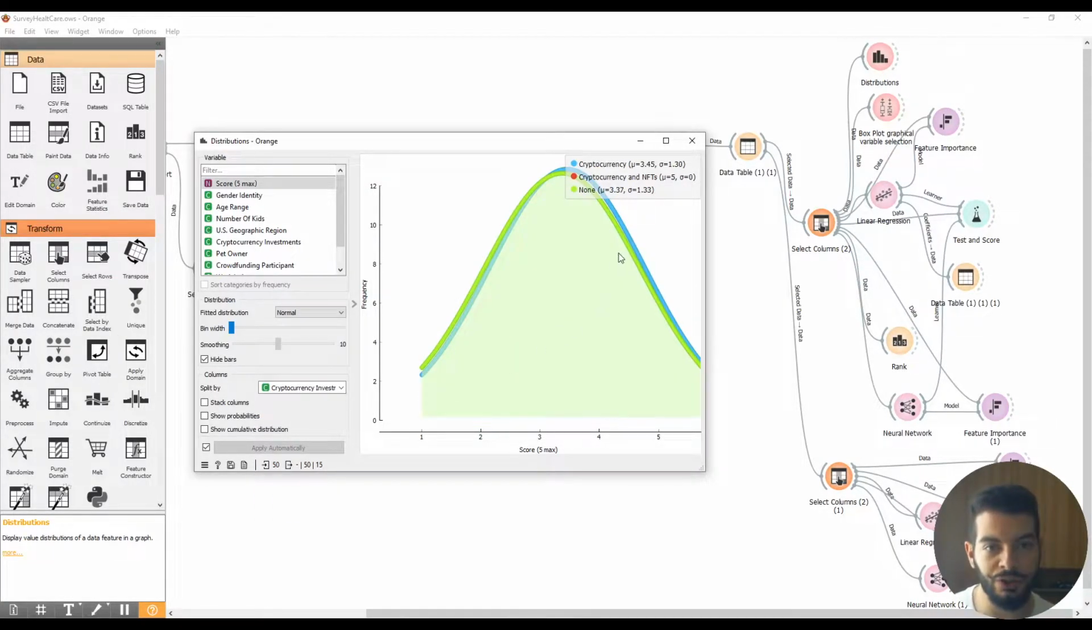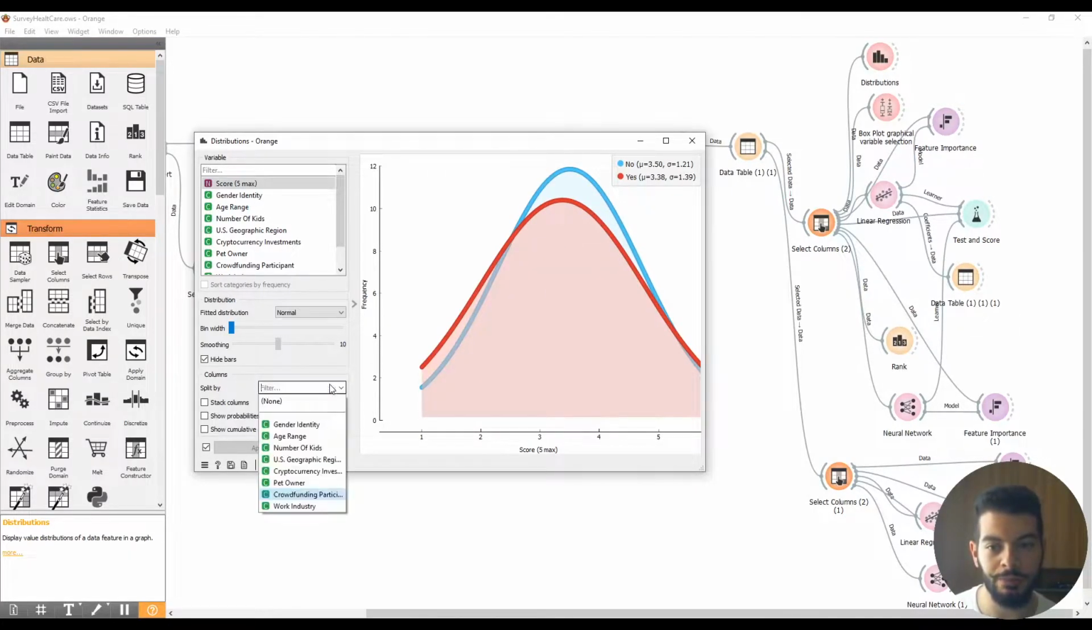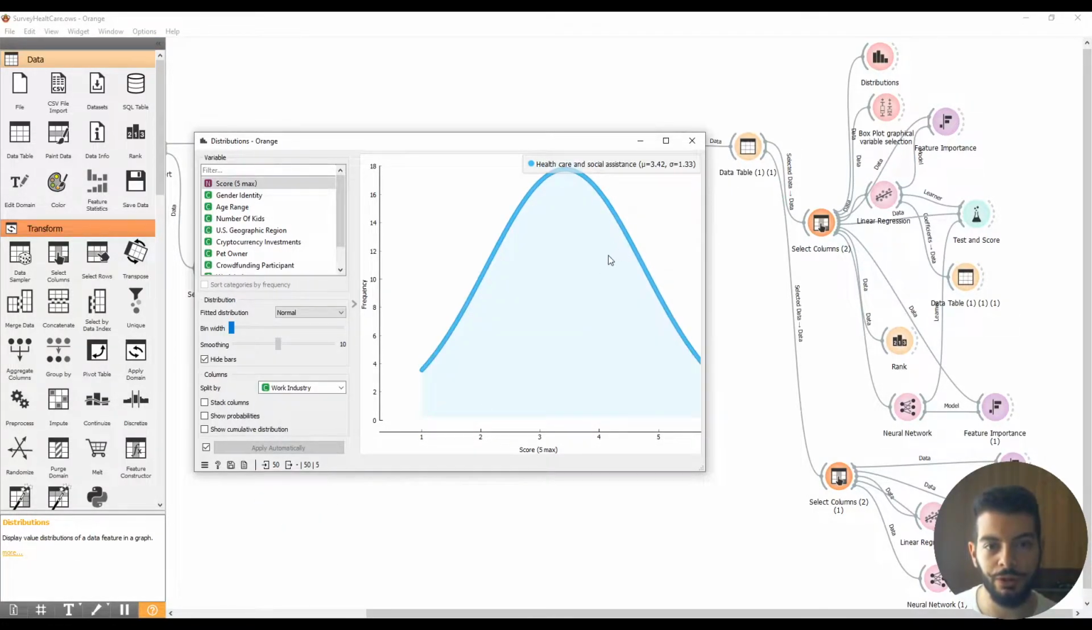Then cryptocurrency investment, we have no split between these distributions. Pet owner, we see dramatic differences. Crowdfunding, almost the same. Work industry, of course, it has no sense because we have just one modality for this variable, but I anticipated it at the beginning. With this exploration we can already have some ideas of significant variables that explain our score.